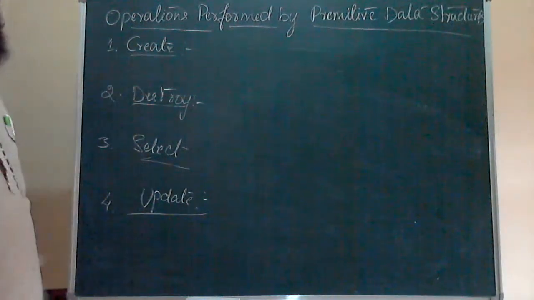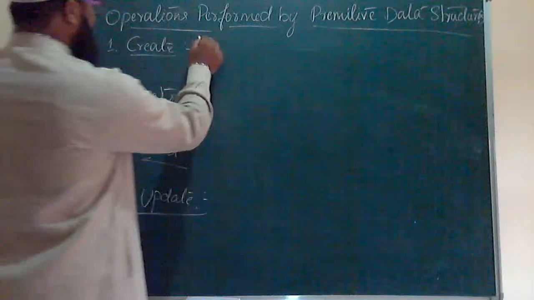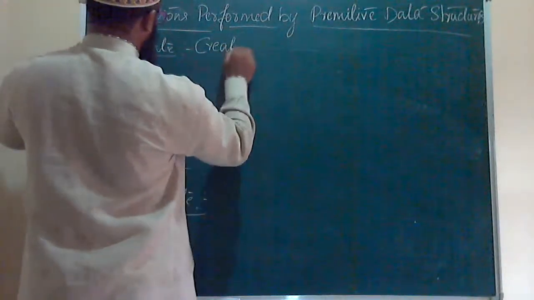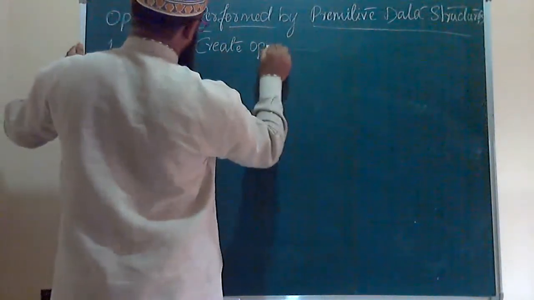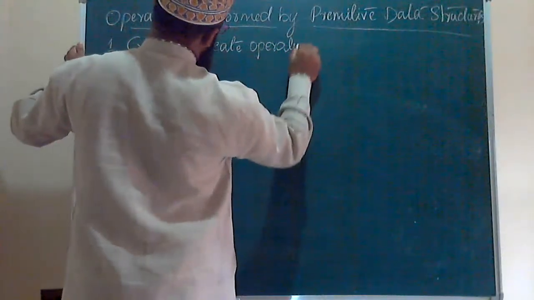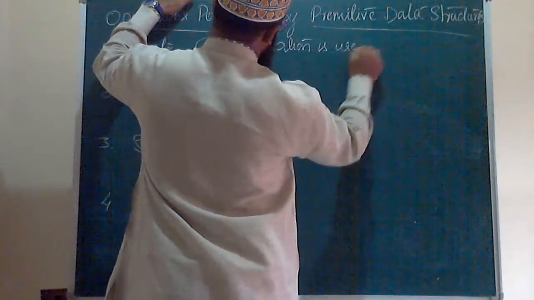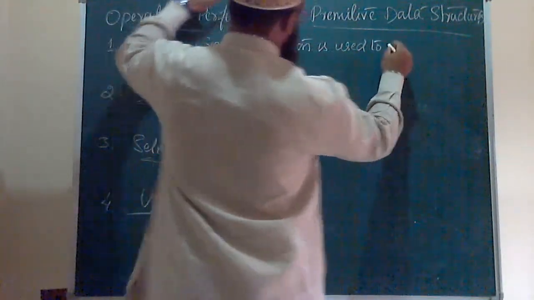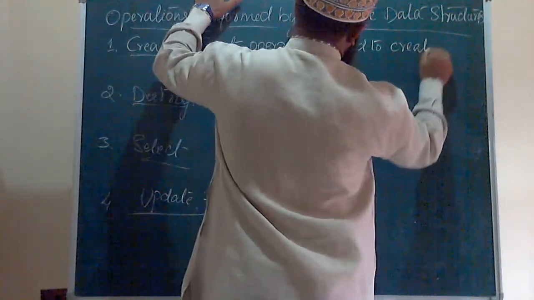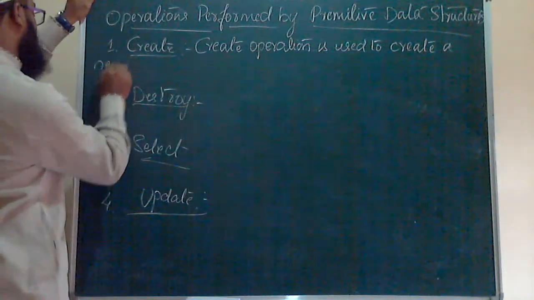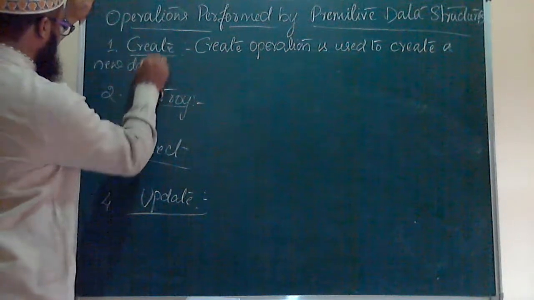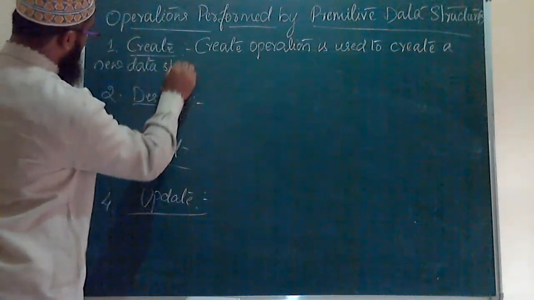Create. What is meant by create? What is the use of this? Create operation is used to create a new data structure.